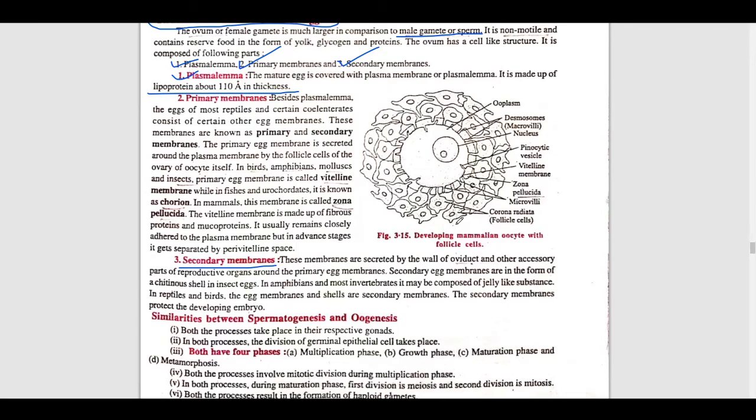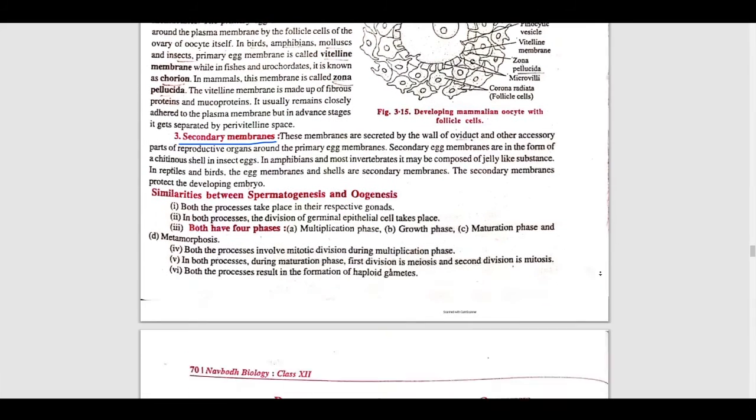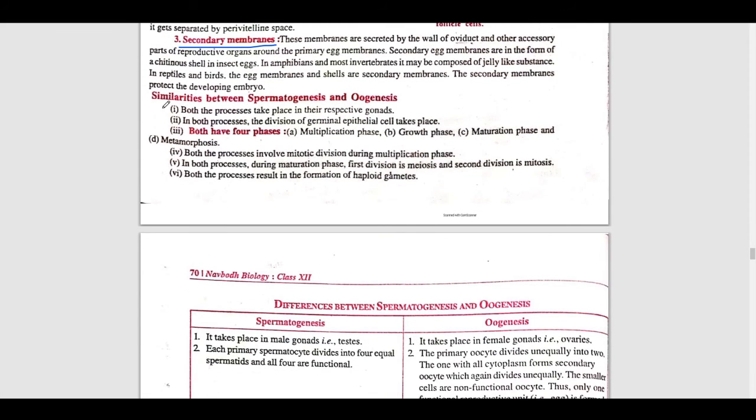Now we'll talk about some similarities between spermatogenesis and oogenesis. The first similarity is that both processes take place in their respective gonads. Second, the division of germinal epithelial cells takes place.